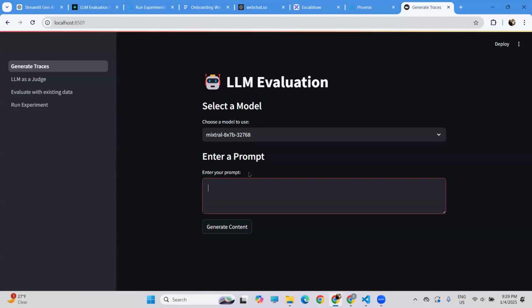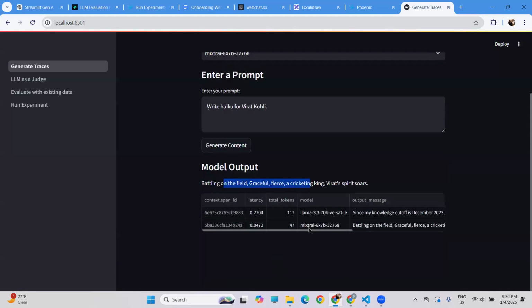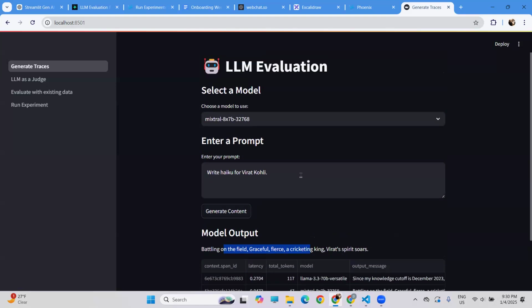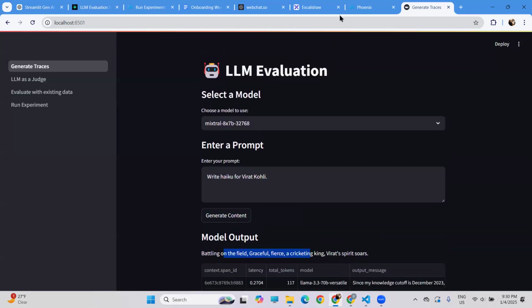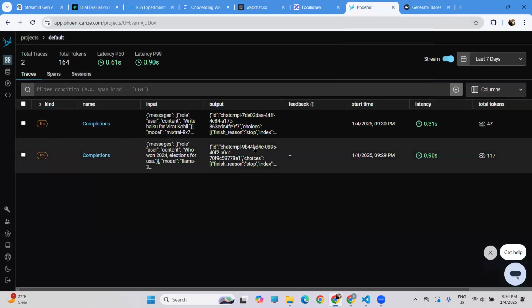Let me generate another response. Write a haiku for Virat Kohli. Okay. So here also you can see the generated responses. The same traces will be displayed over here too in simplified form. And here you can also analyze the latency for different models. I can easily see that latency for Mixtral was very less. Okay. So I generated two responses, two traces as of now.